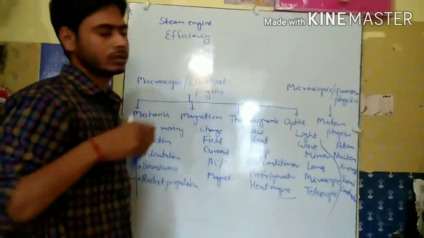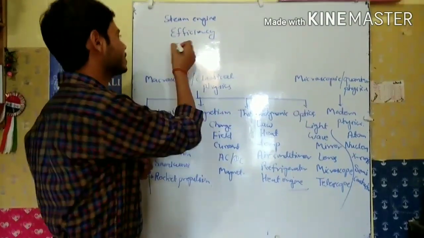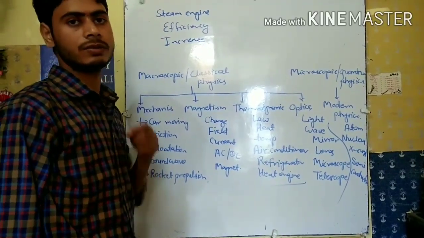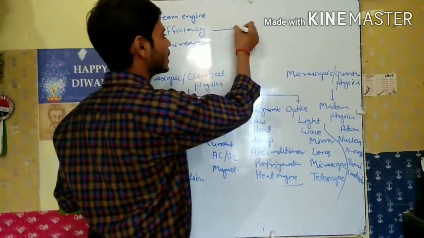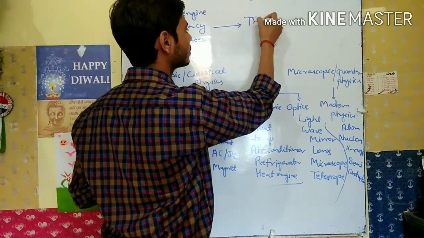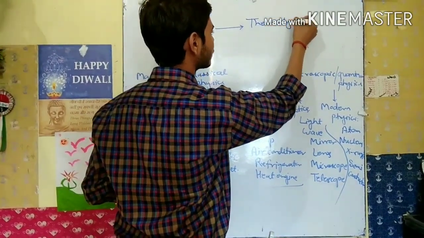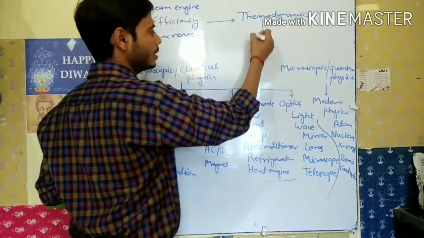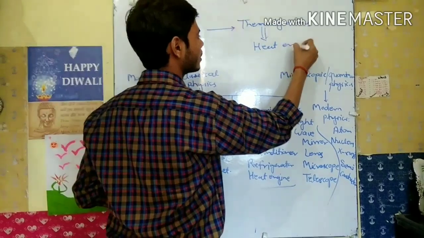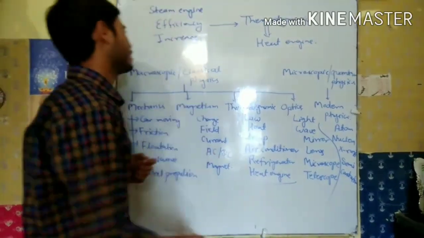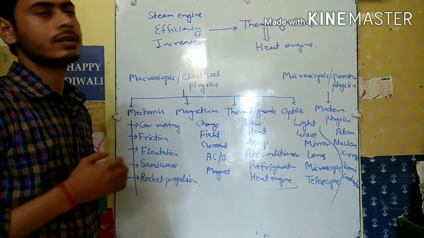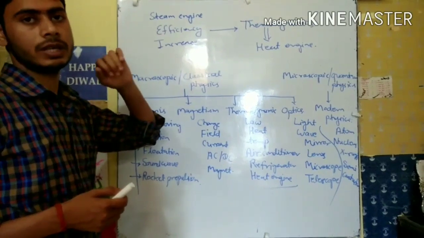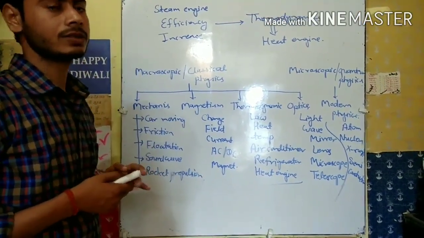So to increase the efficiency of the steam engine, society developed a new branch of physics known as thermodynamics, in which we invented the heat engine. So we can say that if society needs, technology is also developed according to the need of society.